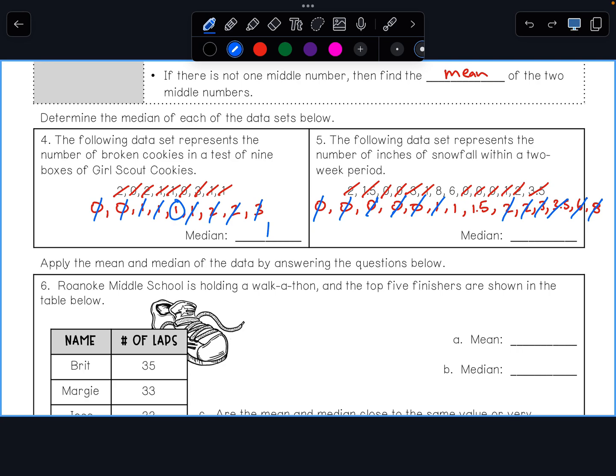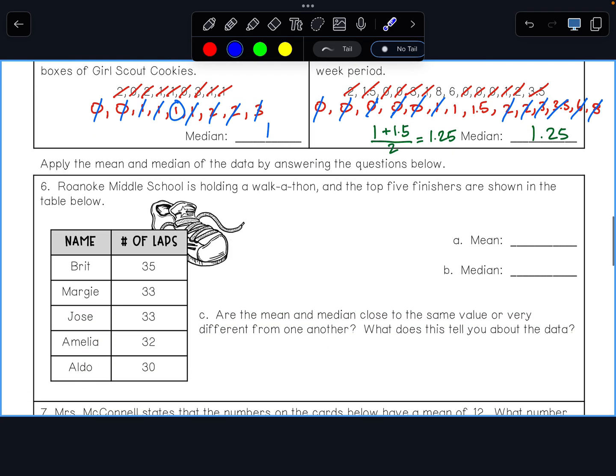You may know off the top of your head already. It's 1.25. But if you're not sure how to do it, you can just find the mean. So you add up 1 plus 1.5, and then you divide it by the number of numbers. I'm finding the average of 2 numbers, so you're dividing by 2. So 1 plus 1.5 is 2.5, and 2.5 divided by 2 is 1.25. So our median is 1.25. When you have an even number of data points, you're going to have to find the average of the 2 middle numbers in order to find the median.